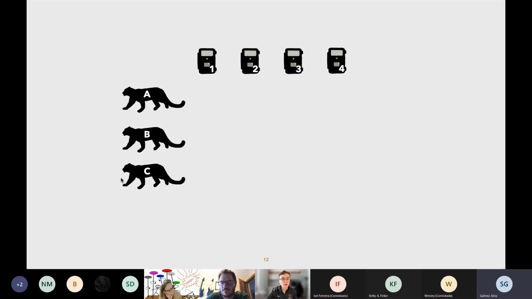We can make a table where each row is a snow leopard, each column is a trap. The corresponding value in the table is a 0 if the individual isn't detected, or 1 if it is detected. So we have snow leopard A here, detected on cameras 2 and 4. So it gets ones there, and then the zeros for cameras 1 and 3. This is the recapture part of spatial capture-recapture. It was detected or captured on trap 2, and then recaptured on trap 4. So recaptures help us estimate P0, which is the parameter I talked about earlier. And then further recaptures at separate traps, like this one here, also help us estimate sigma, which is the scale of the home range.